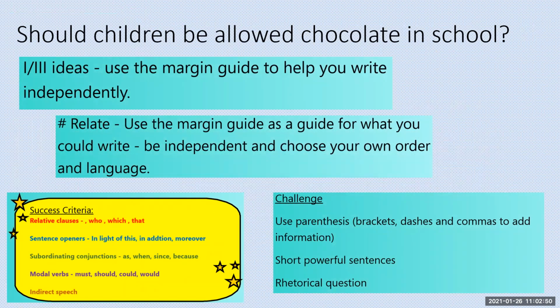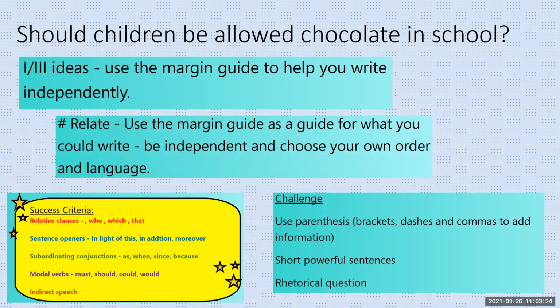So if you're working at one idea or few ideas, use the margin guide that is in your packs today to help you write independently. If you have it printed out, cut it out and just stick it in your margin. If you don't have it printed out, just have it on a screen in front of you to help you to write your agreement paragraph. If you're working at Relate, again, still use the margin guide to help you with what you could write. Be independent and choose your own order and language. So if you don't want to do it in the order that's in the margin guide, don't.